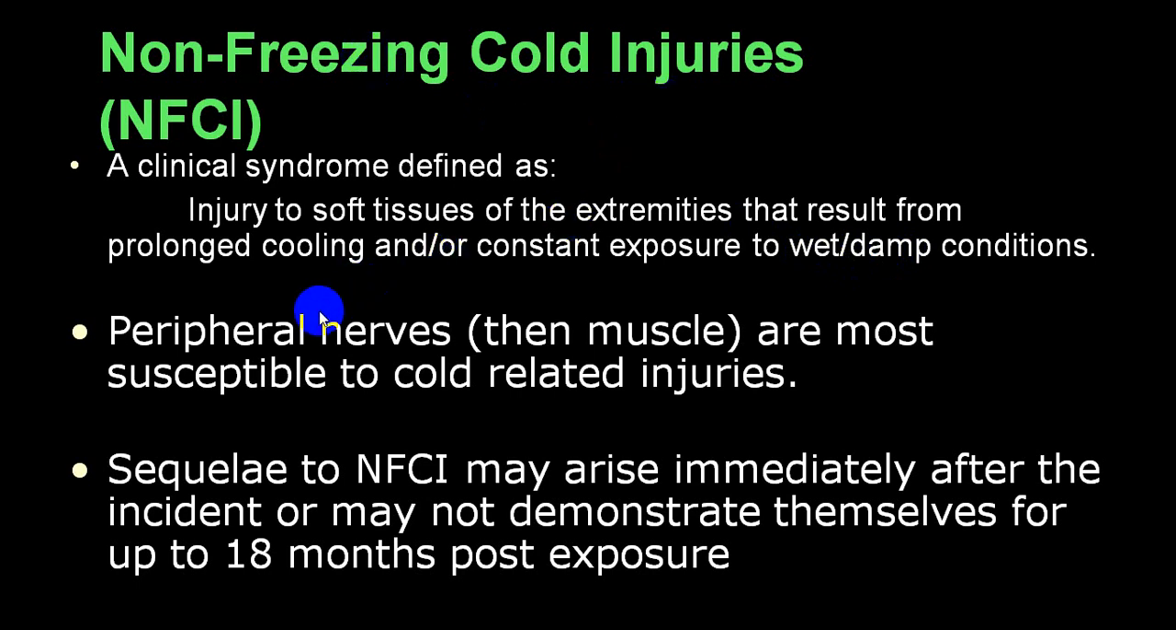Here, peripheral nerves are most susceptible to cold related injury, and because of that you start developing severe peripheral vasoconstriction, and immediately after this the person will demonstrate certain clinical findings which can remain, and you will have damage that can be there even up to 18 months post exposure.